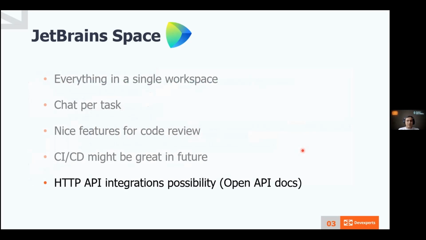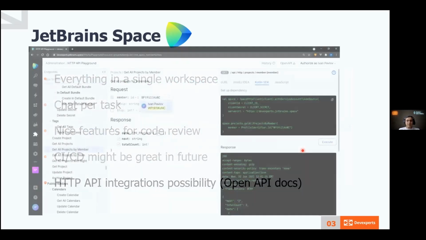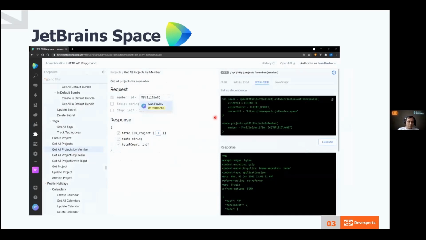Also, there are OpenAPI docs to easily integrate anything you want, and you can even try it right there and generate some code for a particular request. So here is the interface. We can choose some data and it will generate some code, like cURL or JavaScript code, which we can copy and paste to whatever we need.